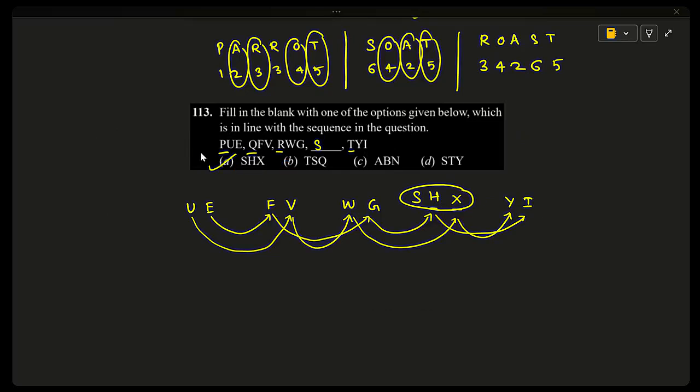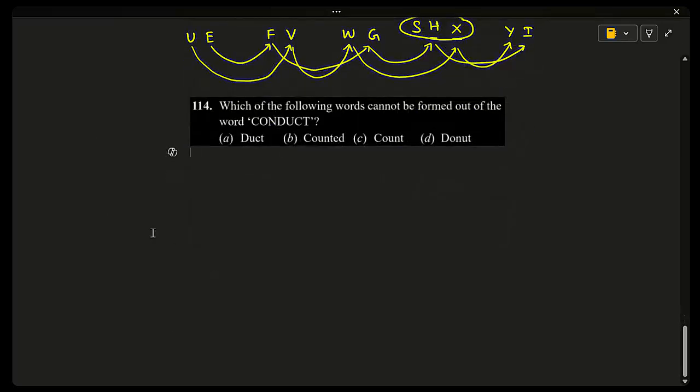And 114. Which of the following words cannot be formed out of the word conduct? Duct can be formed. Counted: to form counted, we want E, but E is not there, so this cannot be formed. Count we can form, donut we can form. So option B, because E is not there.